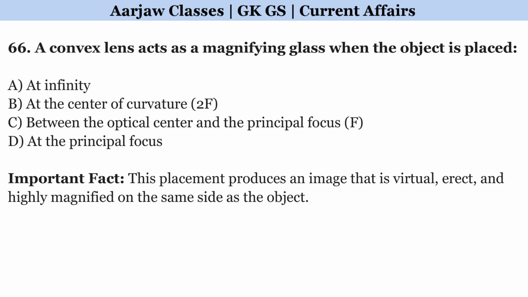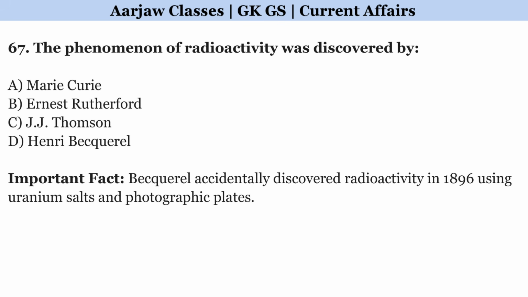A convex lens acts as a magnifying glass when the object is placed? Correct option is C, between the optical center and the principal focus. The phenomenon of radioactivity was discovered by? Correct option is D, Henry Becquerel.